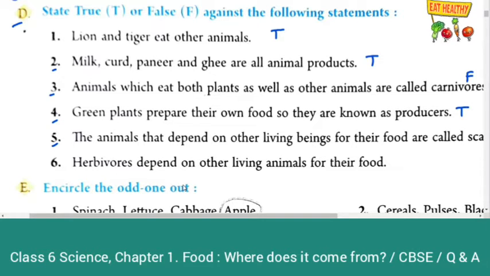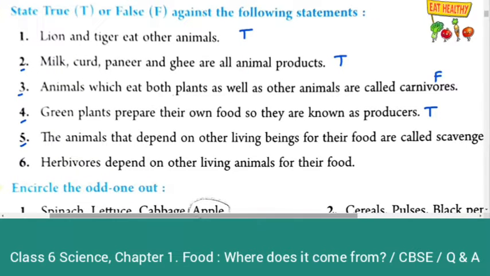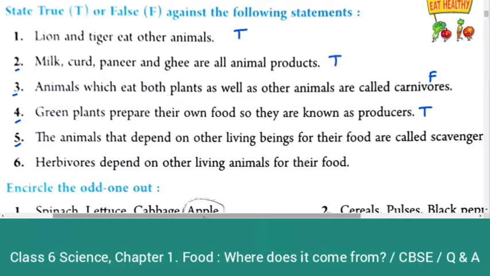Fifth, the animals that depend on other living beings for food are called scavengers. No, this one is false. Sixth one, herbivores depend on other living animals for their food. False.